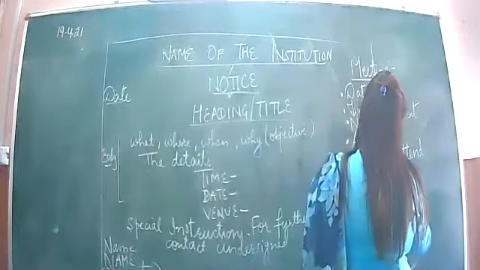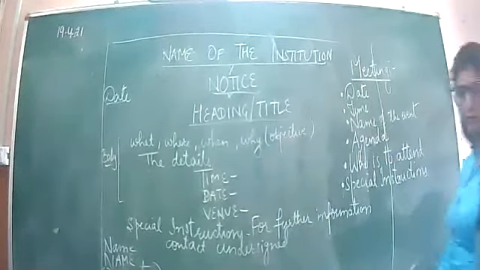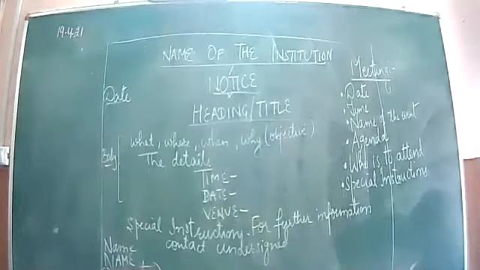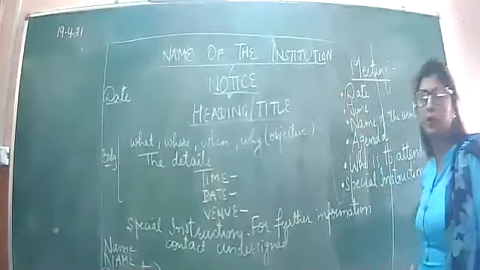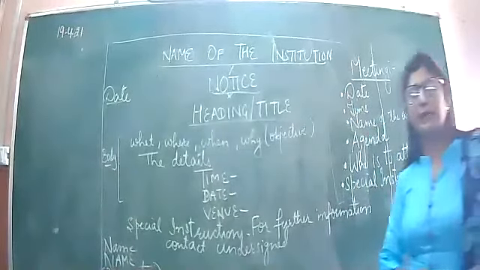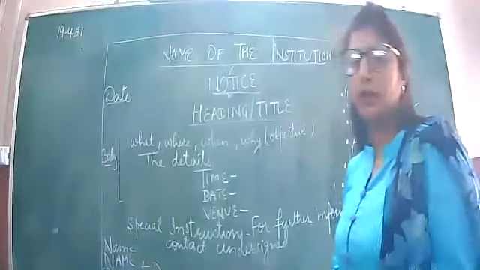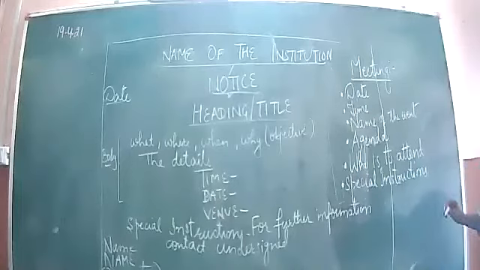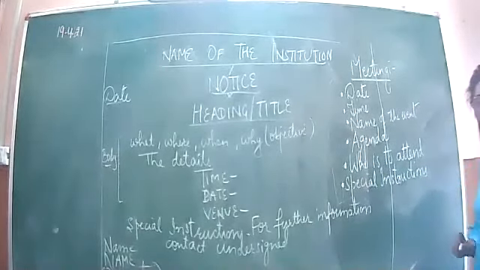Special instructions you also have to write down, and then for further information, contact undersigned. So we have to include all these points when we write a notice for a meeting. So I hope these words are clear to you.